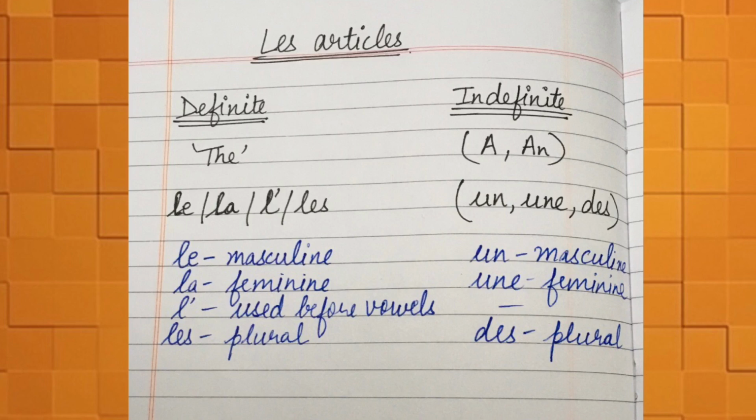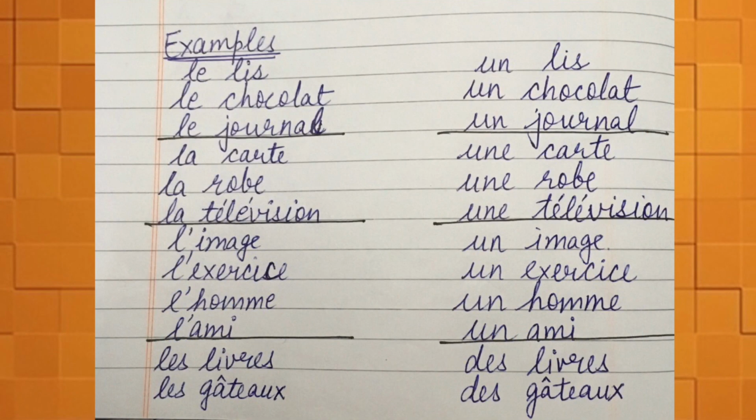It will get more clear to you with some examples. Let's have a quick look at a few examples. On this page, a few nouns are written, and before them I have used the definite or indefinite articles. Before doing this, I must tell you the rules of definite and indefinite articles.